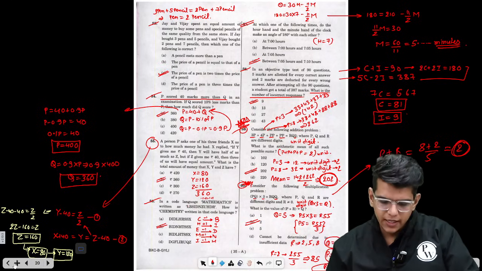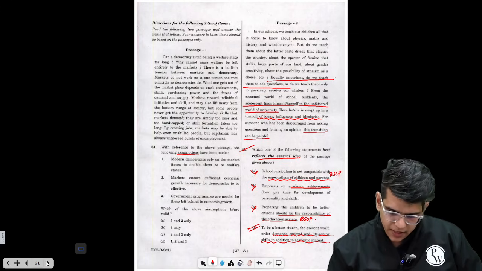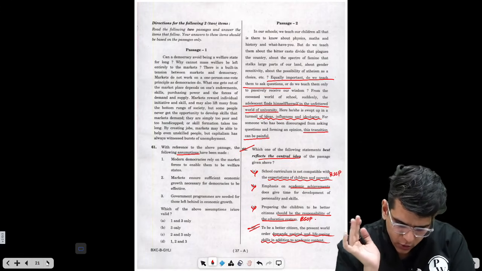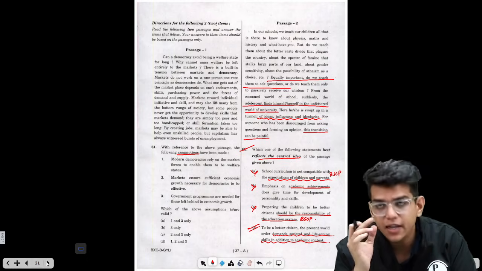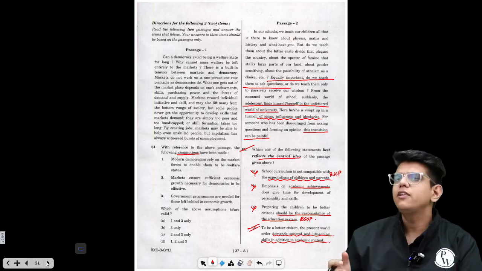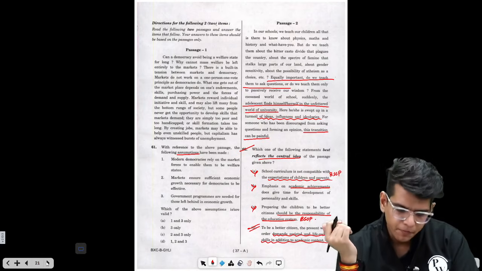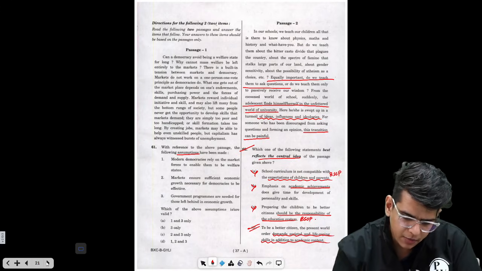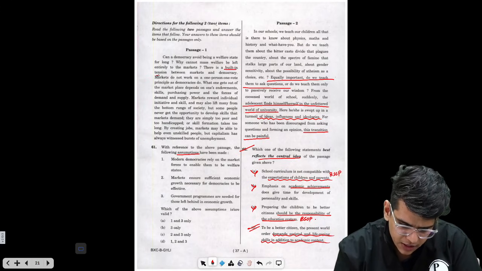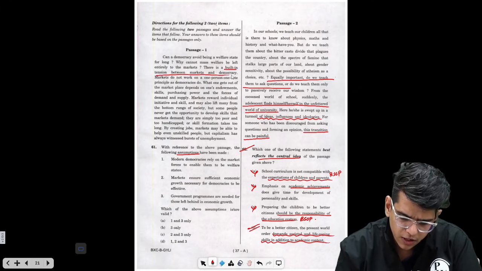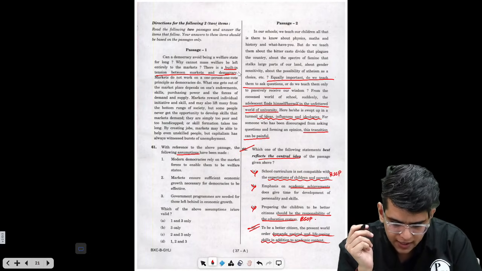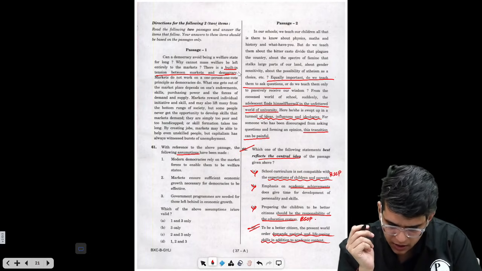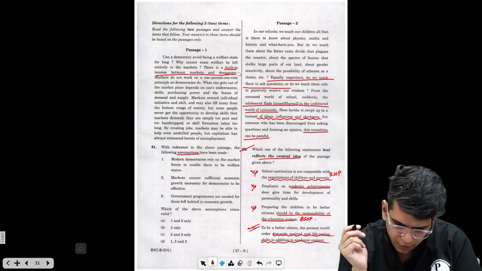Chalo, let's move to the next part. In this page we have done question number 62. Let's do 61. Can a democracy avoid being a welfare state for long? Why cannot mass welfare be left entirely to markets? The topic is, can we leave welfare to market? There is a built-in tension between markets and democracy. Markets do not work on one person, one vote principally as democracies do. What one gets out of the marketplace depends on one's endowment, skills, purchasing power, and the forces of demand and